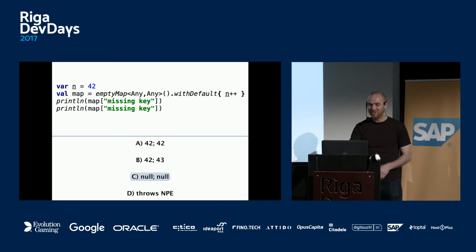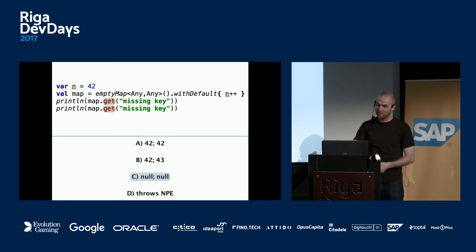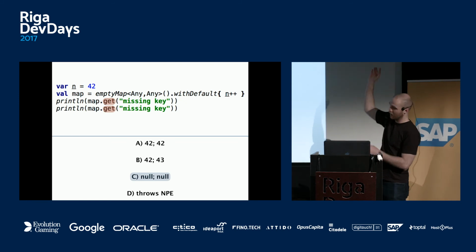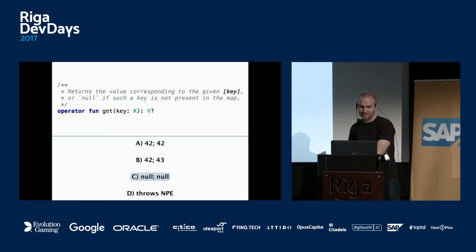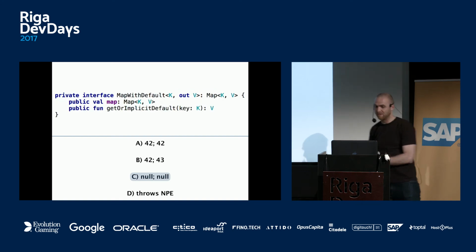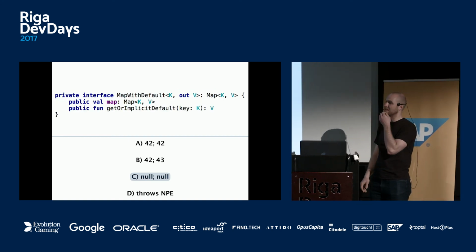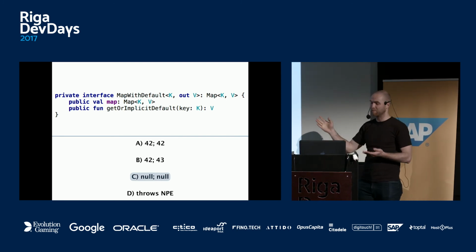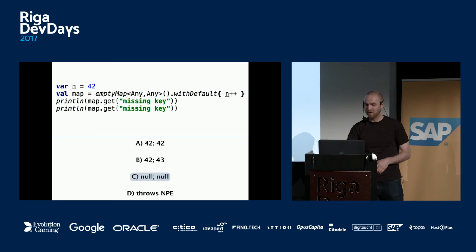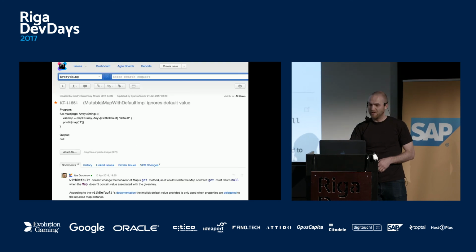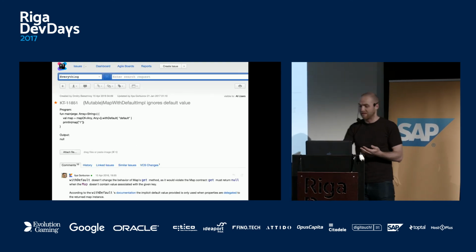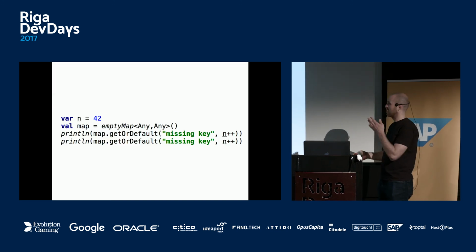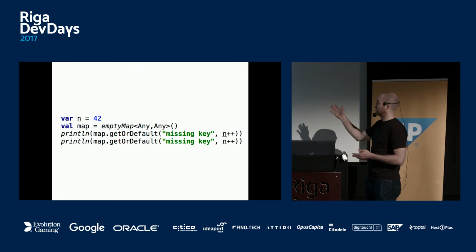Yeah, so the trick is that obviously this is operator overload, and this is just normal map get. And the interesting thing is what dot with default is doing, that's the question really. With default grabs it into this interface, and as you can see, this interface doesn't do anything with get. It just adds something completely different. So yeah, this is the whole thing, and this is just a bug. Well, it was reported as a bug.